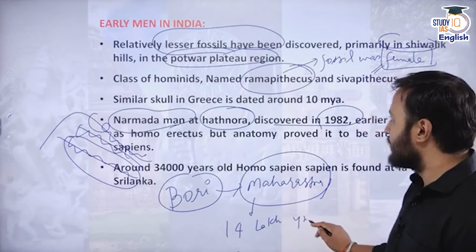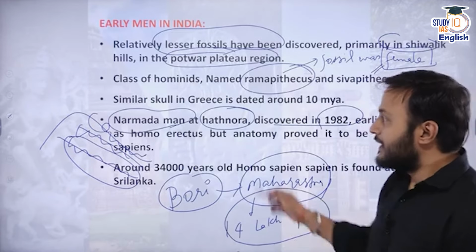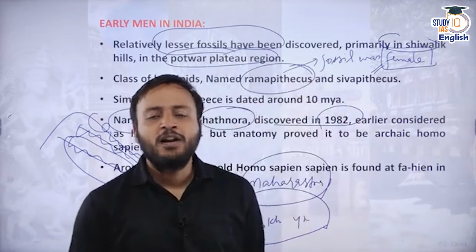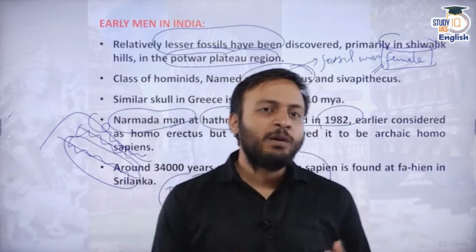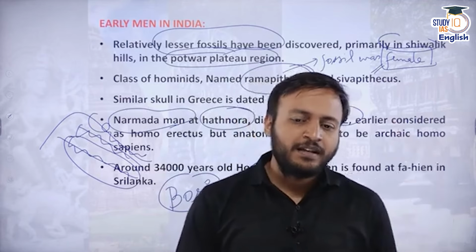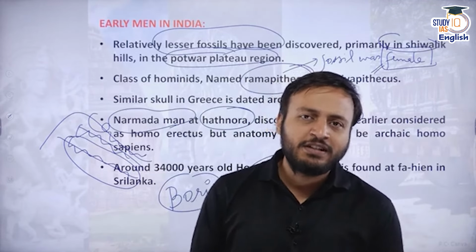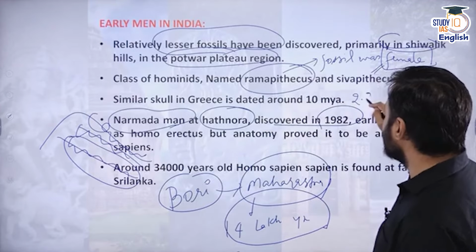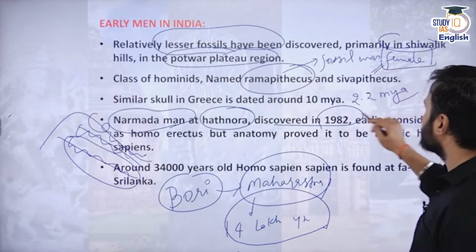Because if we try to find out the age of human beings found in the Narmada Valley, that is called Hathnora, it is ascribed approximately a date of 2.2 million years ago.